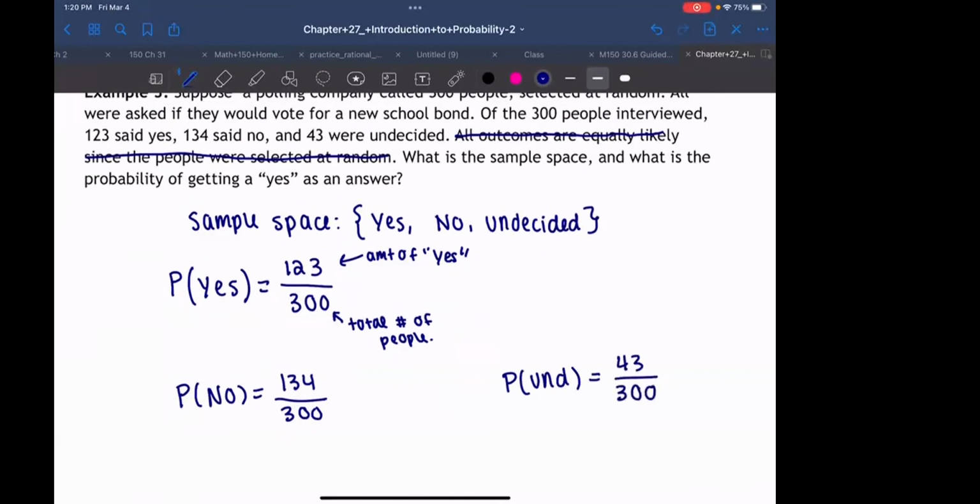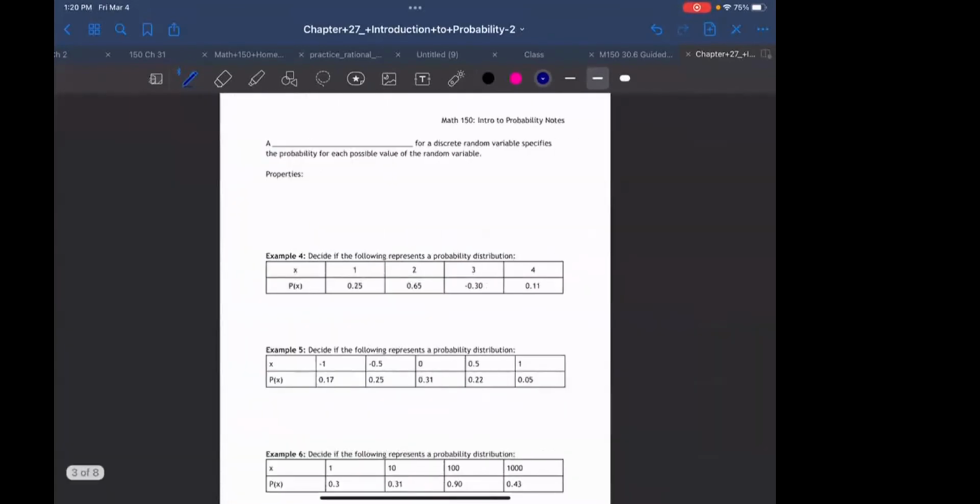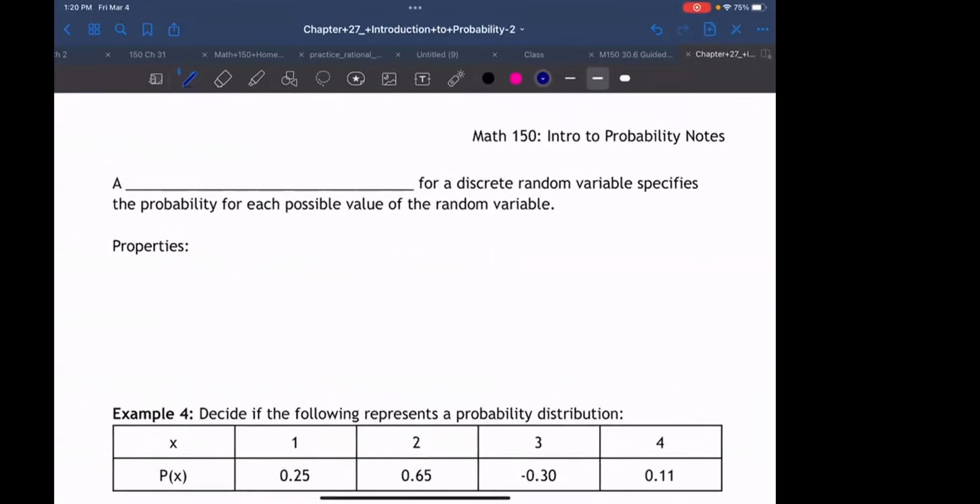So we have different ways of presenting probabilities. We are actually going to go into a place where we're not just finding the probability of one outcome. We're going to find the probability of all the outcomes and stick them into a chart. So that's where we're headed. The chart's name that I'm talking about right now, we call this a probability distribution.